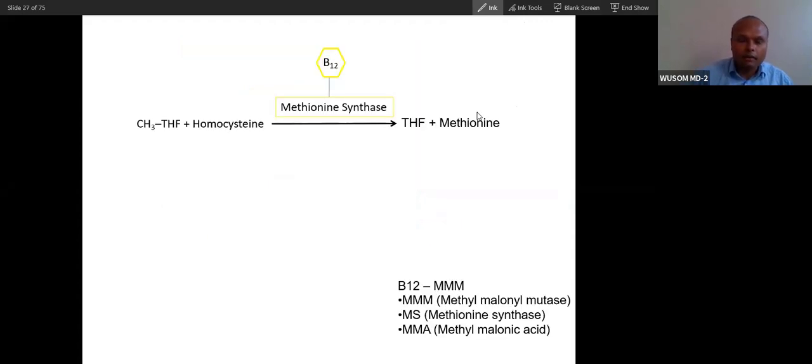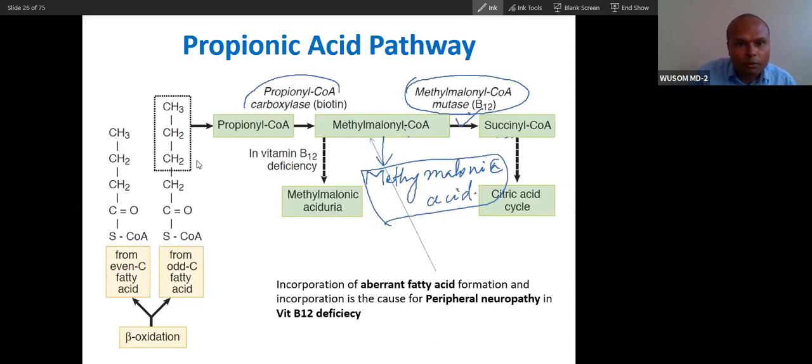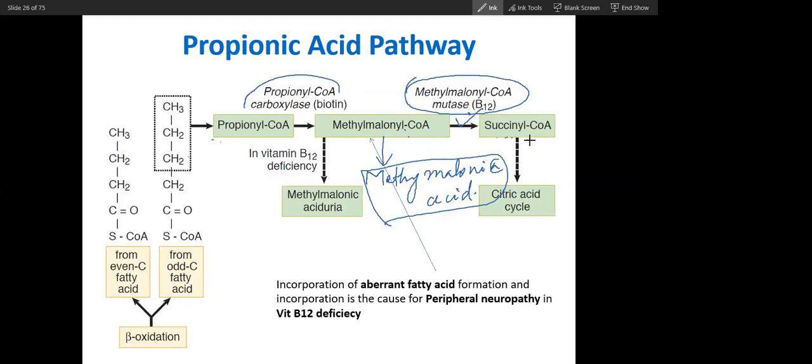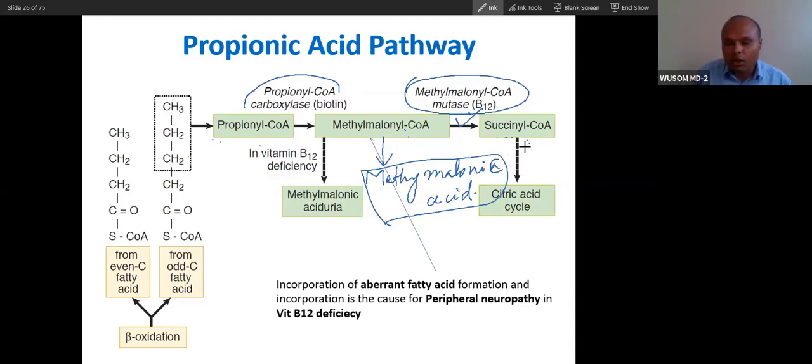This second enzyme is also vitamin B12 containing. This enzyme helps convert propionyl coenzyme A into succinyl coenzyme A.